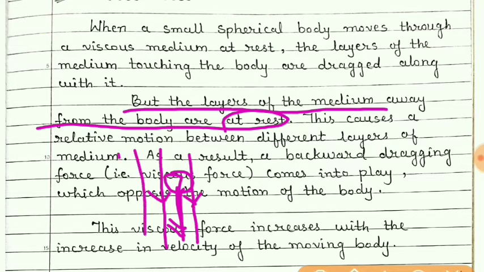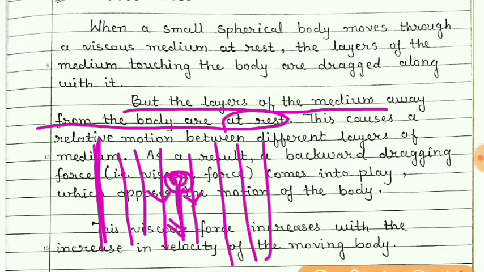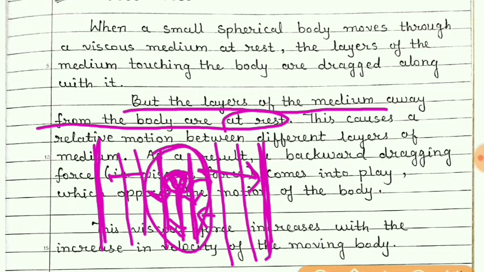But the layers which are away from the sphere, that is some far away layer, are stationary, they are not in motion. Only those layers which are in contact are dragged in the downward direction. But the nearer layers which are in contact with the previous layer will oppose the motion of these layers which are in contact.